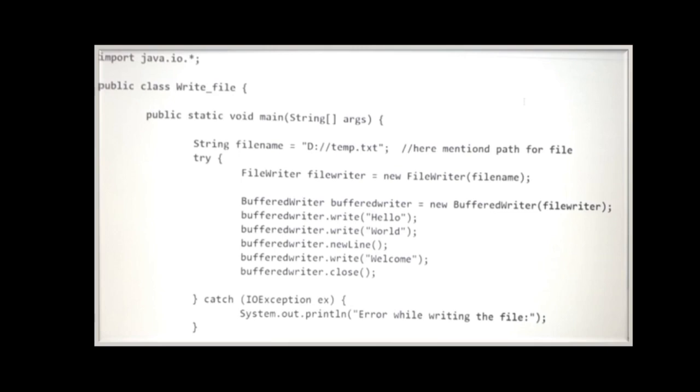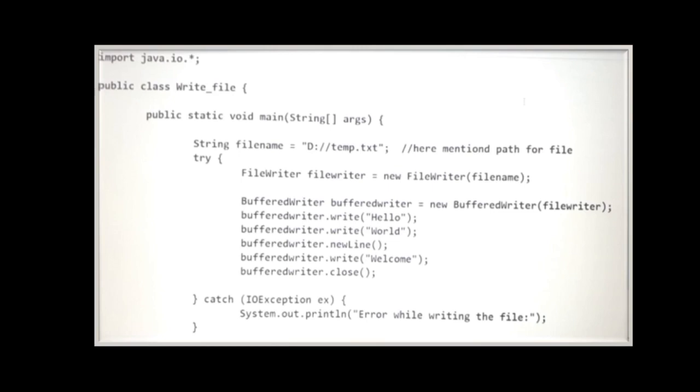BufferedWriter: basically, the BufferedWriter class is used to provide buffering for Writer instances. It makes the performance fast. It inherits the Writer class. IOException is basically a Java exception which occurs when IO operations fail. The developer can explicitly handle the exception in a try-catch-finally block and print out the root cause of the failure.